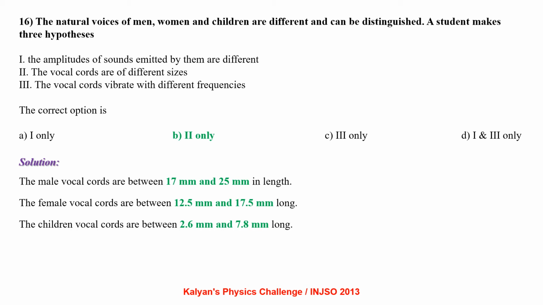The correct option is: the male vocal cords are between 17 mm and 25 mm in length. The female vocal cords are between 12.5 mm to 17.5 mm long. The children's vocal cords are between 2.6 mm to 7.8 mm long. So, the correct option is B.